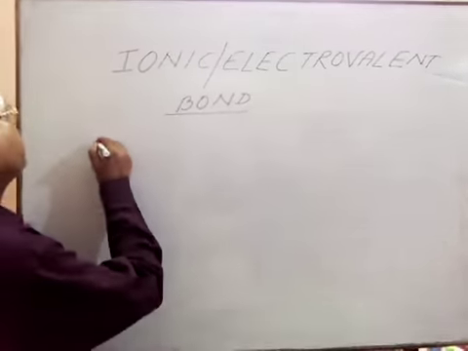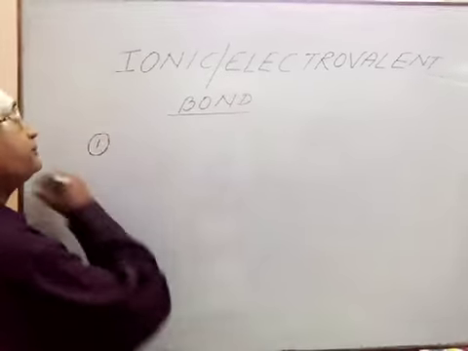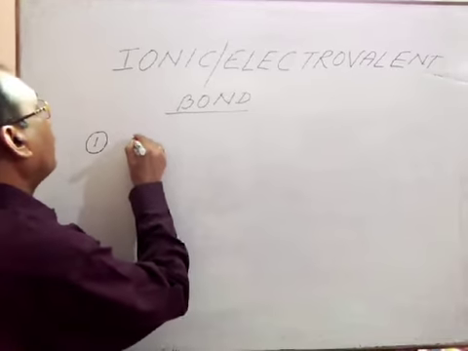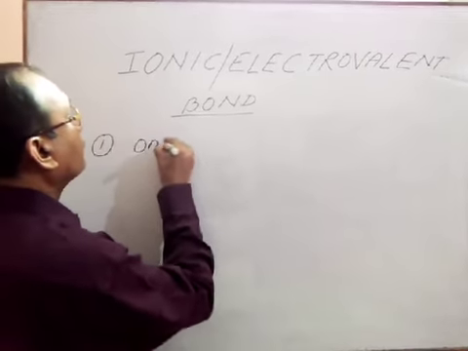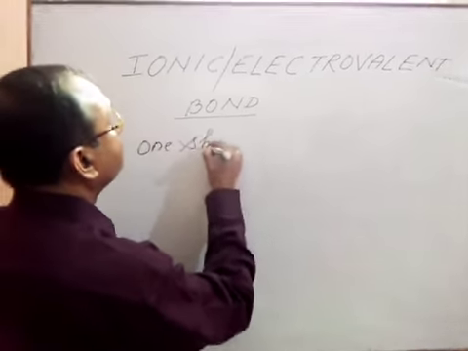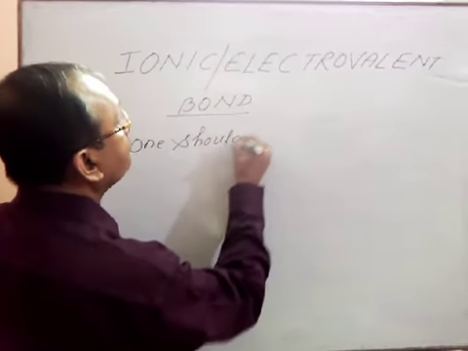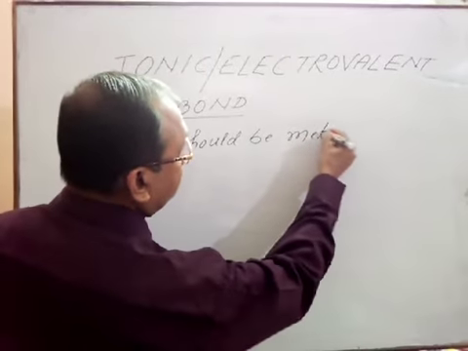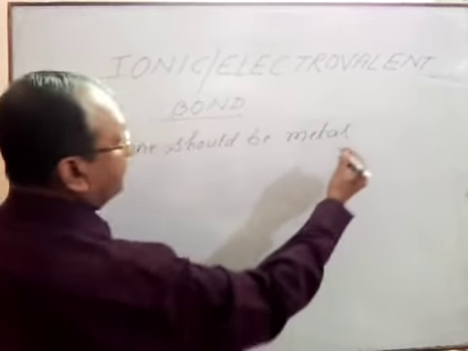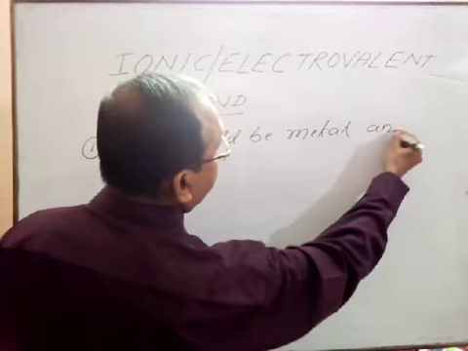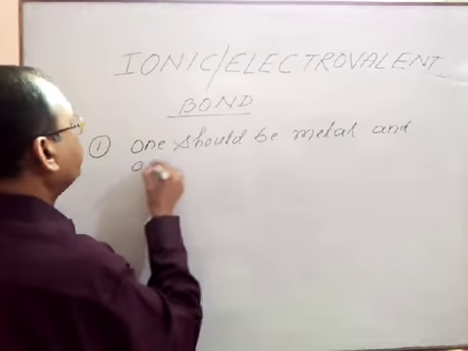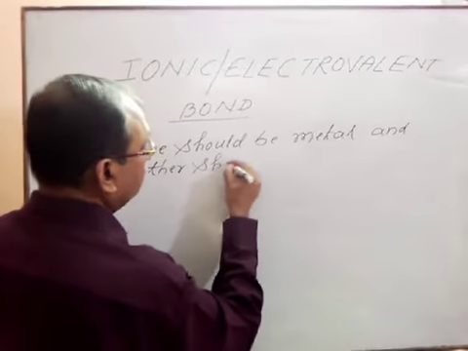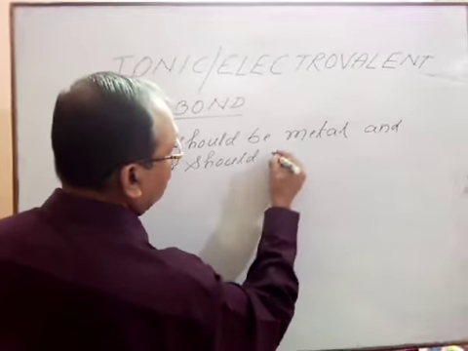Point number one, in case of ionic bonding, one should be metal and the other should be non-metal.